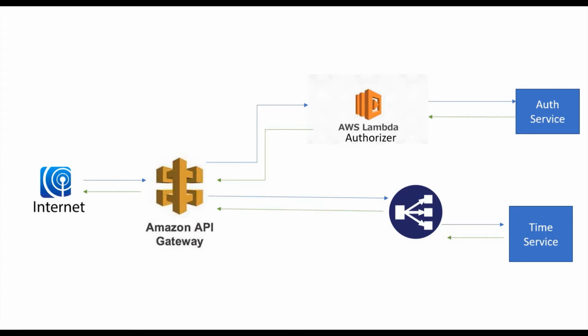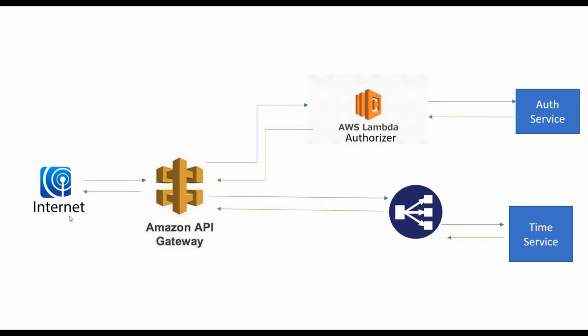Usually a service should do its own single responsibility level. It should do its own work. That's it. Other than that, you should not worry about who is calling me or whether he is authorized to do that or not. To do that, we need to use a Lambda authorizer for API gateway.